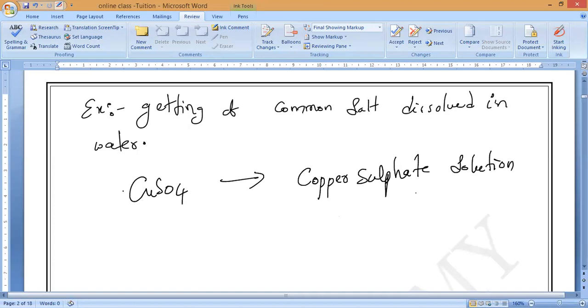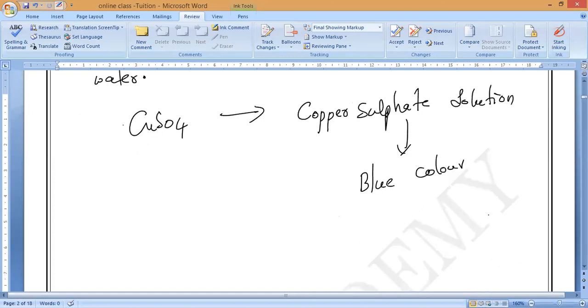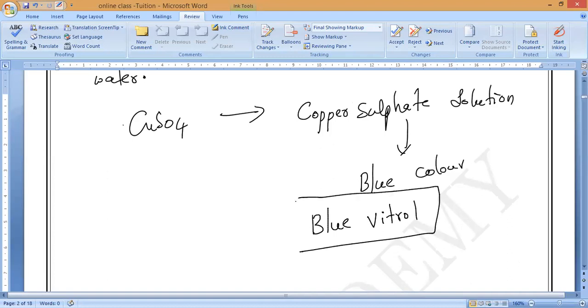So the color of this copper sulfate is blue. What should we call it? Blue color. This copper sulfate solution, we call it blue vitriol. If we want to get copper sulfate from copper sulfate solution, the same process we can use. That is called what? Evaporation.